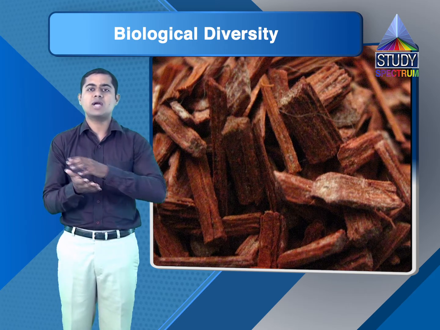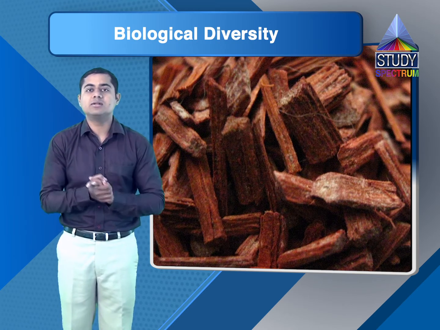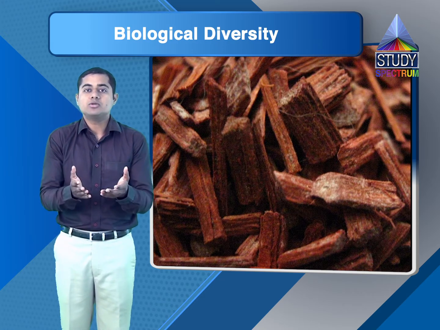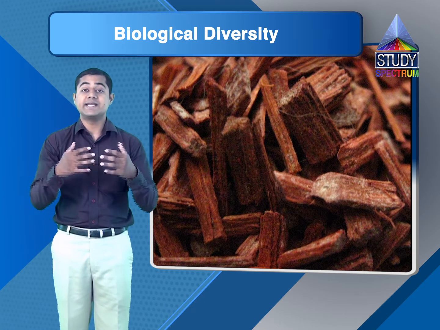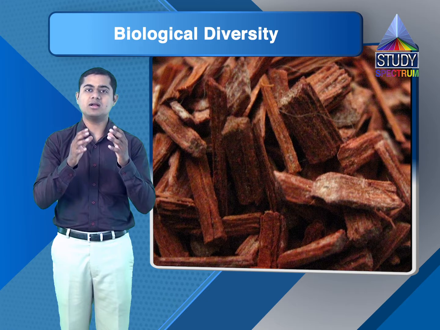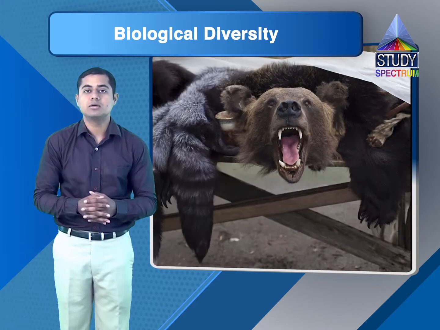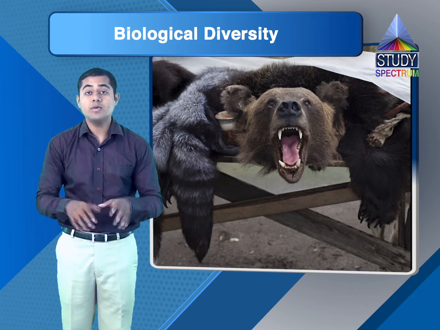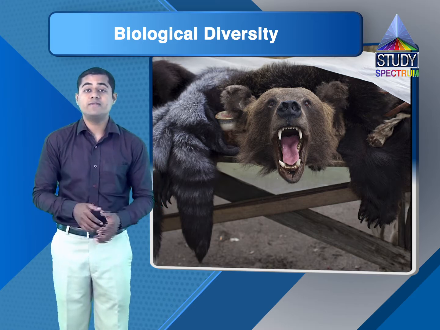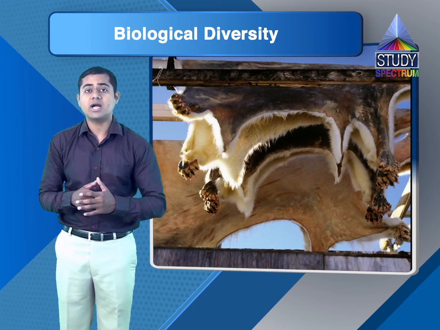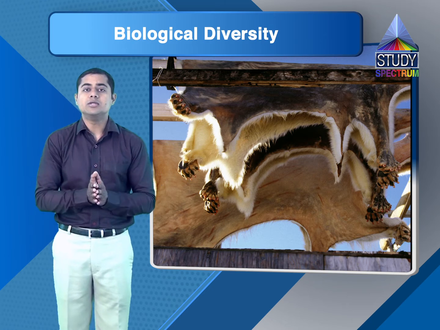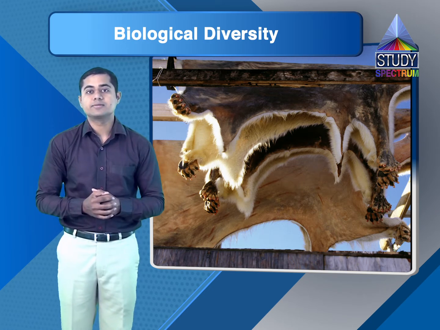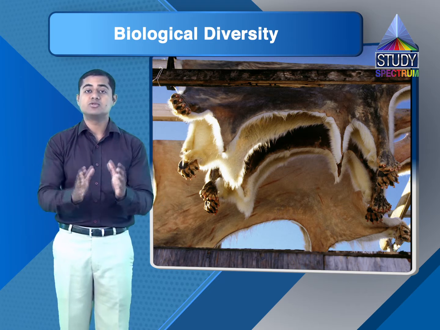So whatever biodiversity, whatever the life chains which are dependent on the sandalwoods, those are getting hampered. So automatically all biodiversity is getting depleted. We have started hunting specific animals. Maybe few carnivorous animals for their fur, maybe few animals for the food, but we have started hunting a specific kind of animals like anything. So due to this cutting of the trees, hunting the animals, all the biodiversity is going down day by day.